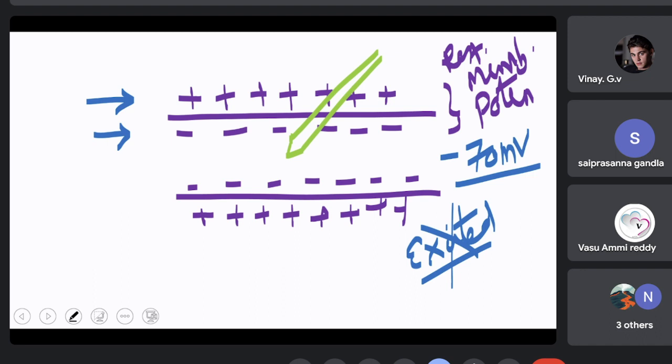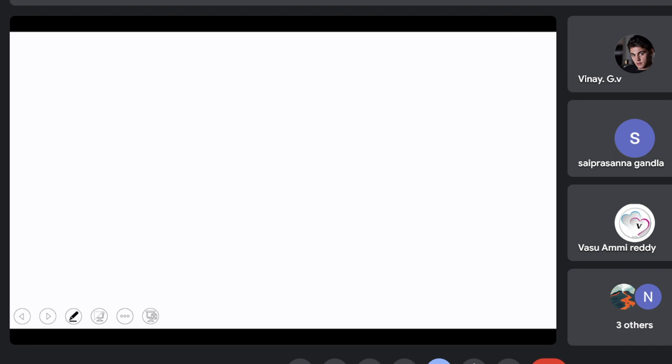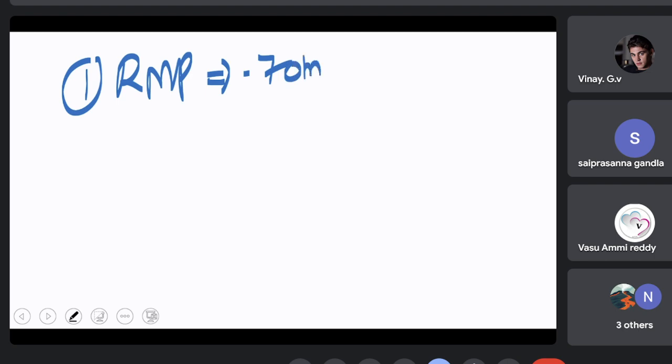So now we have seen the development of resting membrane potential, which is minus 70 millivolts. Any doubts up to this point, please ask me. I'm going slow so that you can understand easily.